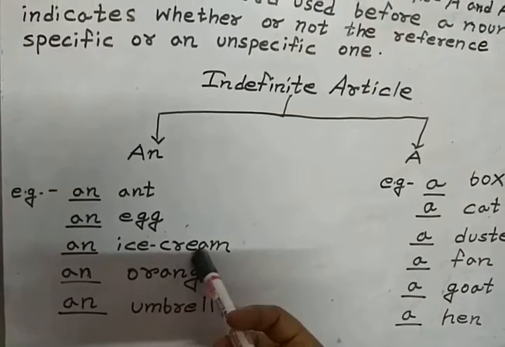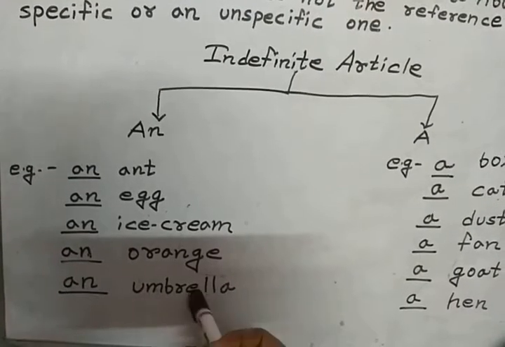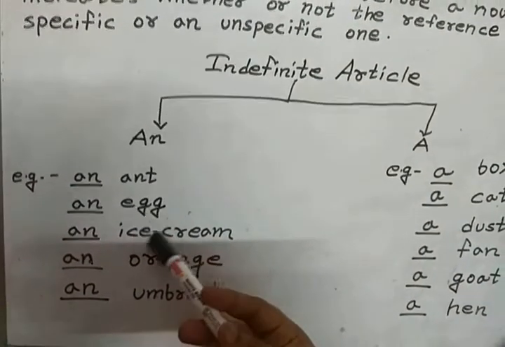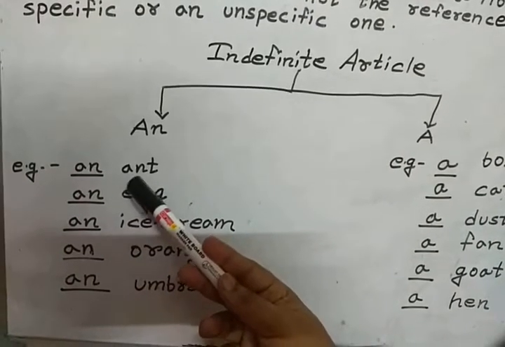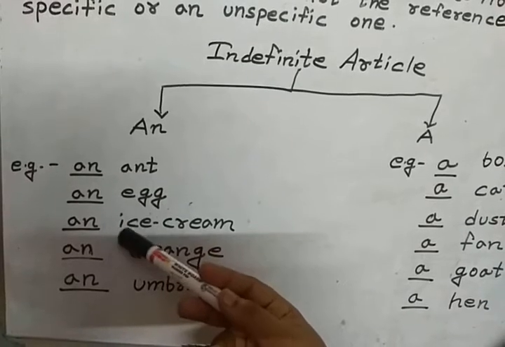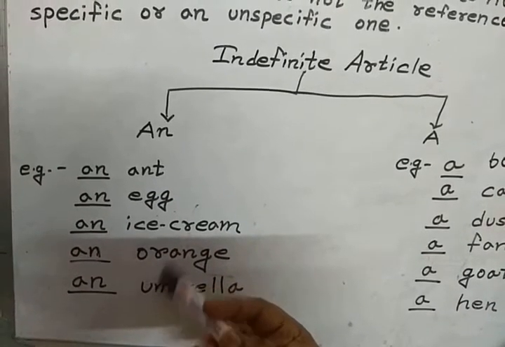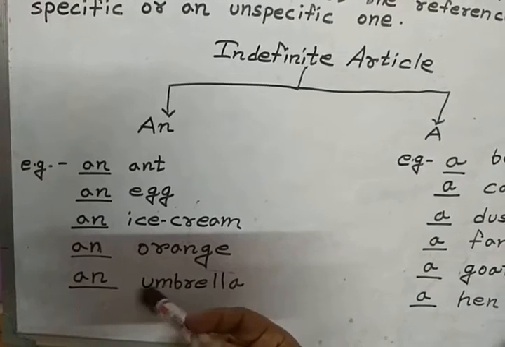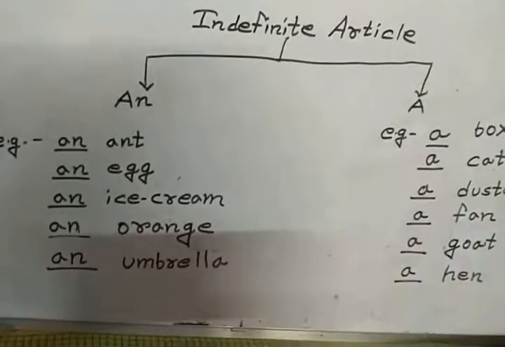Next, an ice cream, an orange, an umbrella. All these words start with a vowel sound, so we are using an before those words.